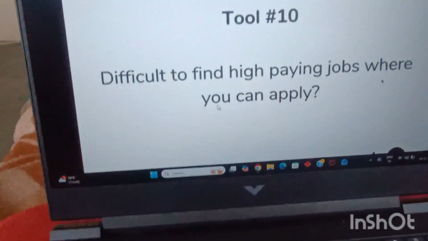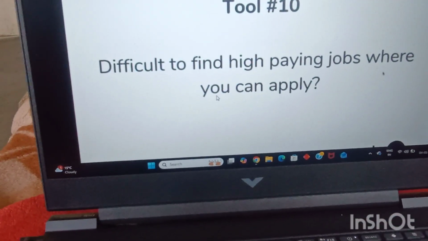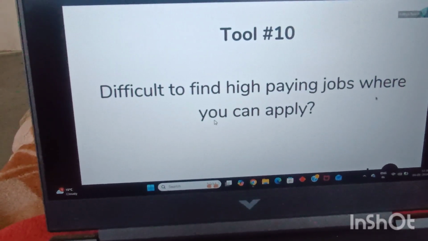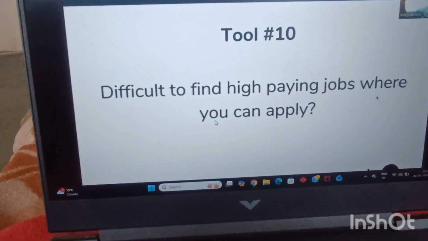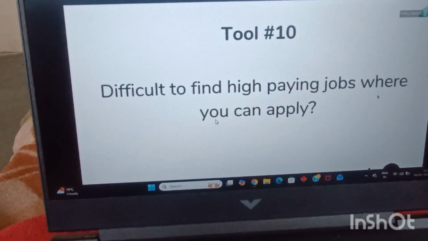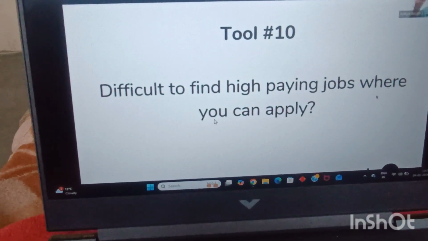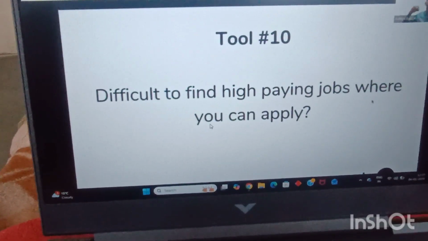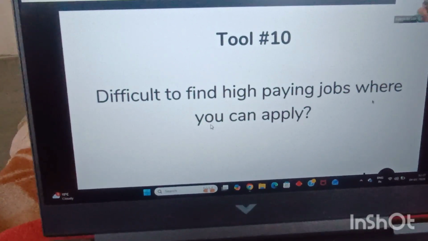That even if you want to switch jobs, you are not being able to do it because of the lack of time, because of the lack of having the skill to find high paying good jobs for yourself. How many of you are truly facing this problem? Again, I want the maximum amount of energy in the chat box if you're truly facing this problem. Yes, me? Yes, so true. So guys, this is the biggest of all.